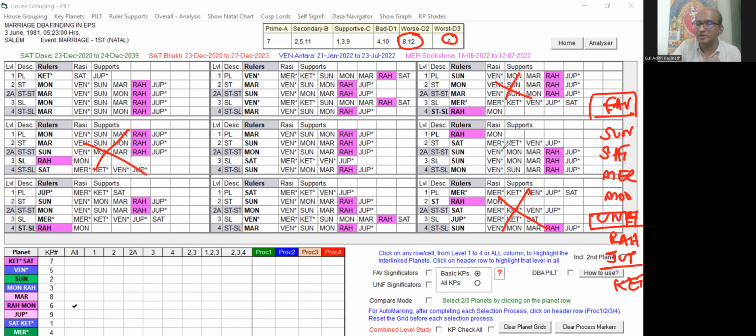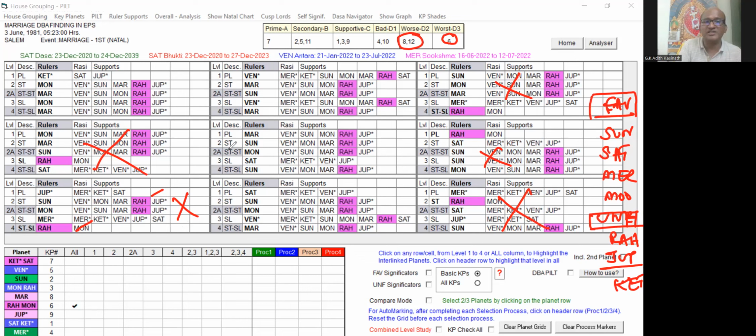Then Rahu for Jupiter, Rahu at the last level like Sun, and also having that Rahu in the star level and this 2A level. You can see this second level planet is having the Rahu, an unfavorable key planet, in the support, that is also ruling at the last level. So this is also having weakness. So that way we have eliminated 3 more planets also.